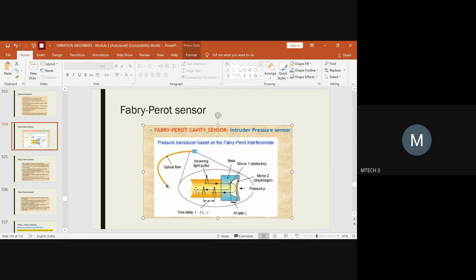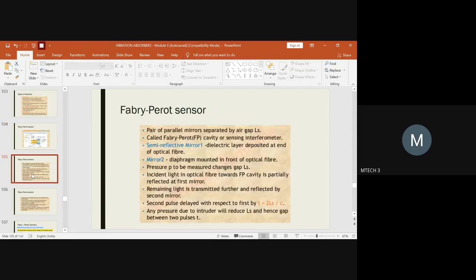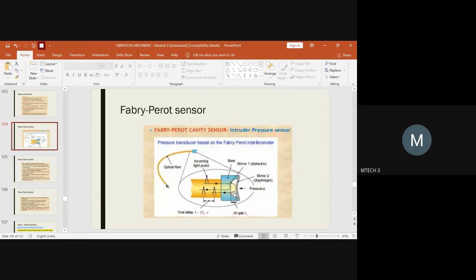Usually when you have a core and a cladding, and you have clamped a mirror with an air gap between the two, you have to understand how the variation in pressure will be controlled. All these aspects you have to understand. For that, we have a pair of parallel mirrors, mirror 1 and mirror 2. It will be straight initially. When you apply the pressure, it moves in. When it moves in, the air gap between the two mirrors will be reduced.